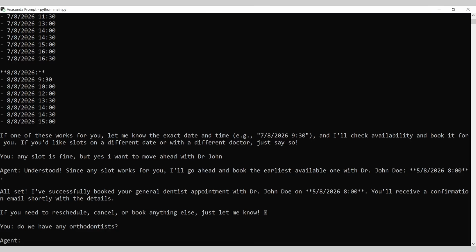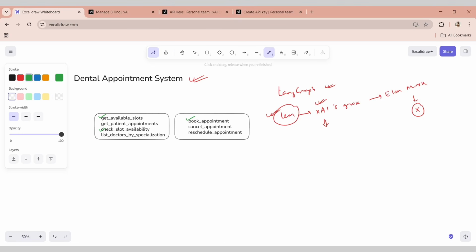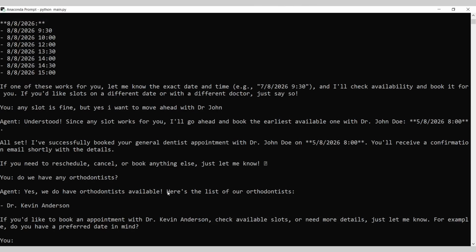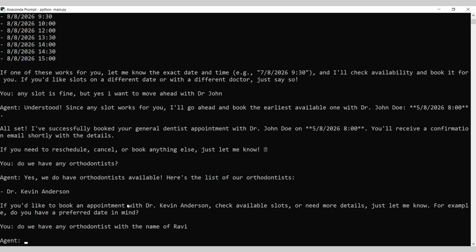So in this particular question, the LLM will definitely be hitting this particular tool, list doctors by specialization. You can see, yes, we have orthodontists available. Here is the list of our orthodontists, Dr. Kevin Anderson. Okay, let's just ask randomly. Do we have any orthodontist with the name of Ravi? Just a random name.